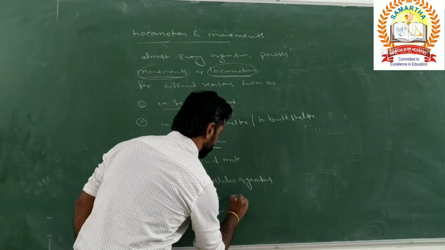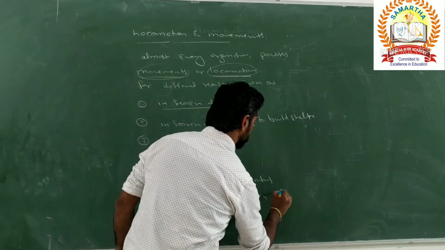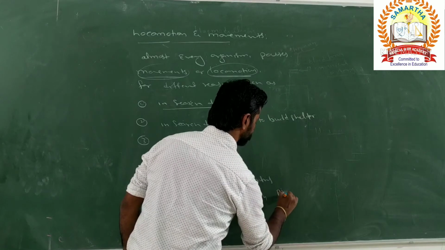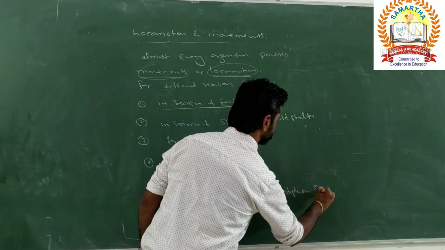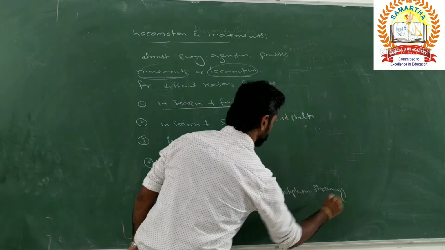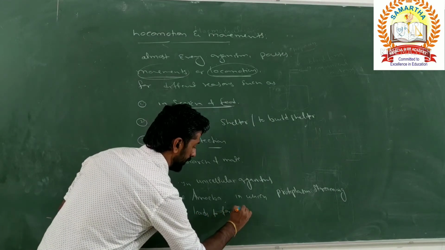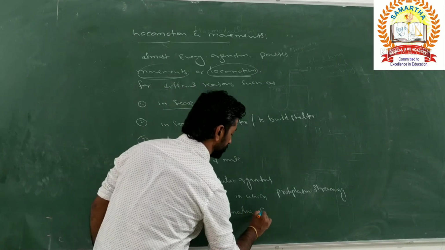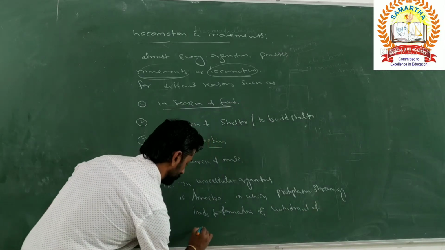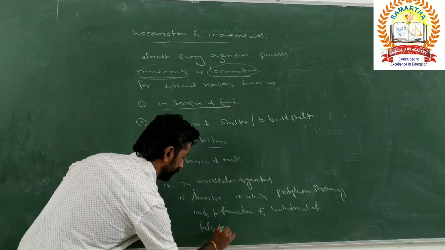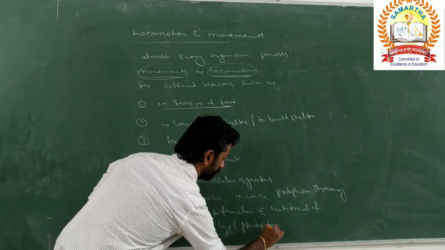So in this amoeba, what happens? Protoplasm streaming leads to formation and withdrawal of false legs, nothing but pseudopodia.